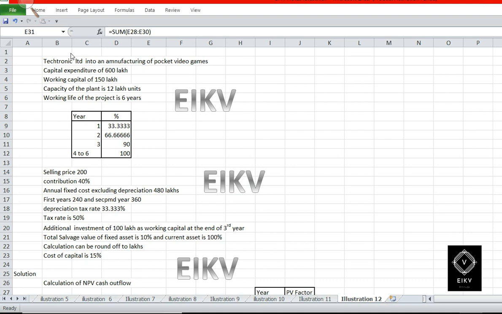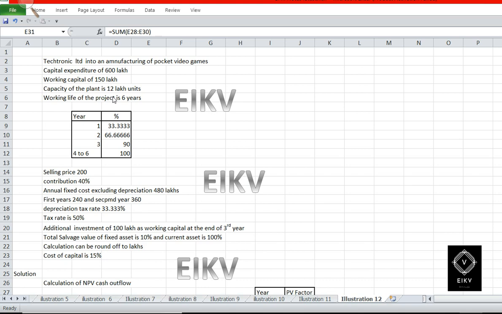In this illustration, Electronics Limited is manufacturing a new pocket video game. So the capital expenditure or capital investment of the project is 600 lakhs and the firm needs a working capital of 150 lakhs. The total capacity of the plant is 12 lakhs units per annum.